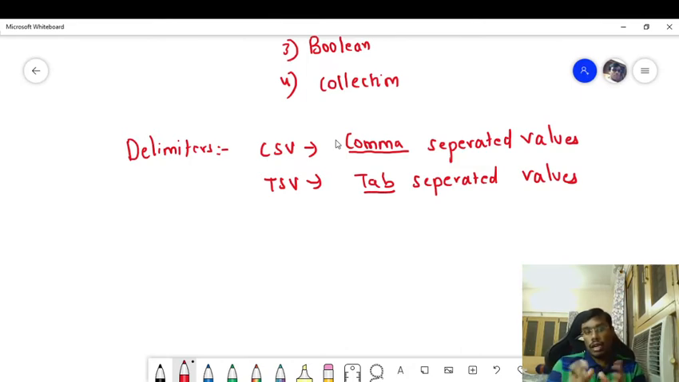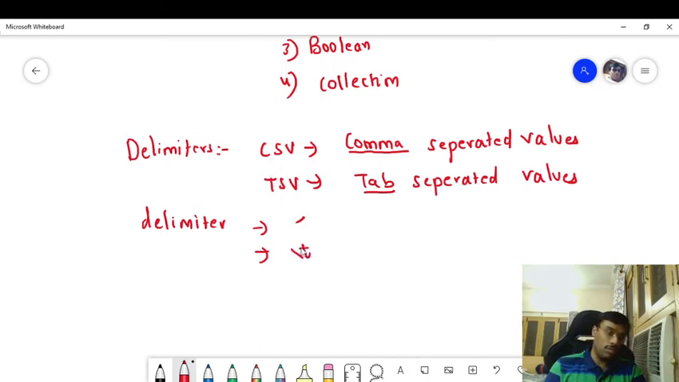Whenever you read these kinds of files, if you get an error, what you have to do is specify an argument known as a delimiter. If you are reading a CSV file, then the delimiter should be comma. If you are reading a TSV file, then the delimiter should be \t. This is what delimiters are.